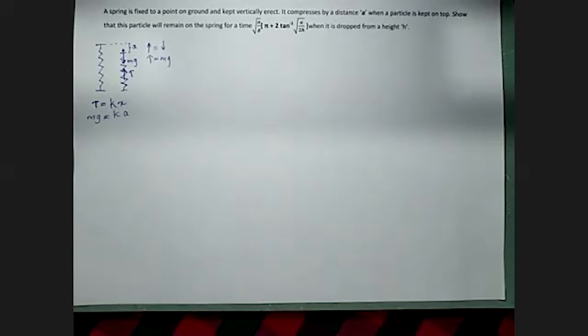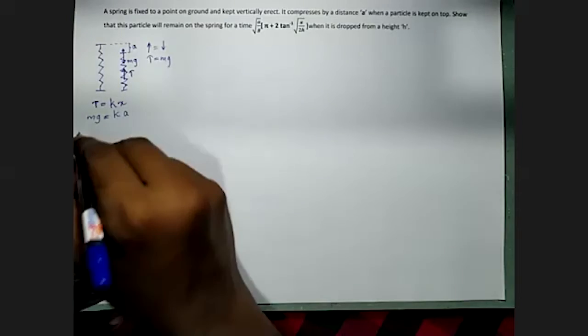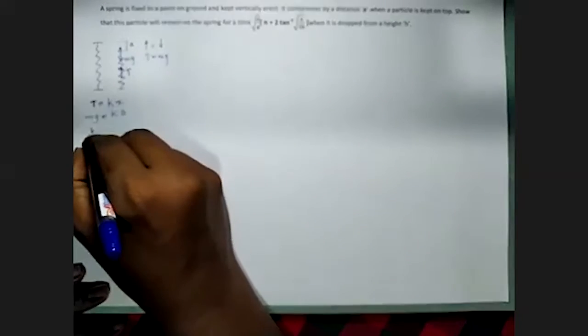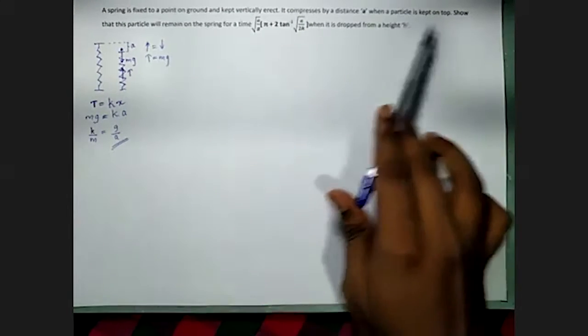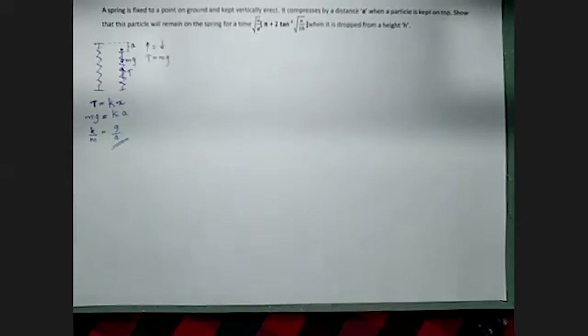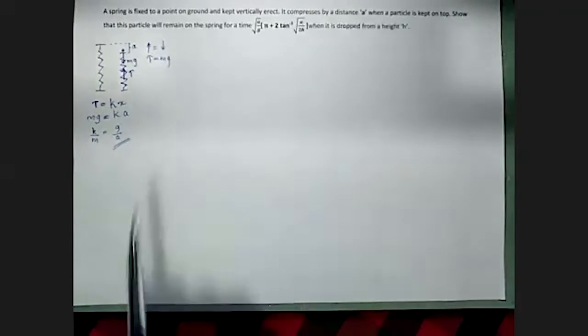Spring constant is unknown. Compression is a. Mass of the particle and spring constant both were not given in this particular question. Therefore m and k are symbols used by me. Therefore I will subject those two like this: k divided by m is equivalent to g over a, without subjecting one term, because they haven't asked anything other than the time.